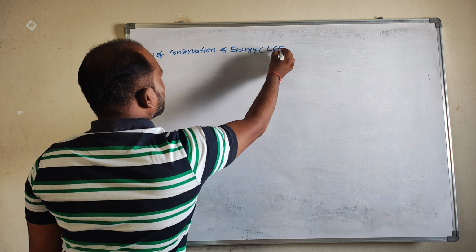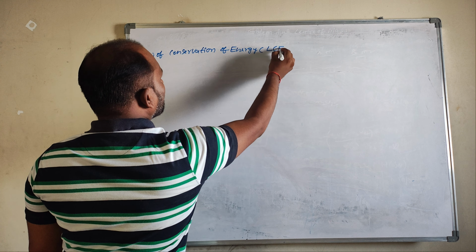Today we will discuss what exactly it means. We are talking about the meaning of that. Before that, what is the law of conservation of energy? Energy is neither created nor destroyed but is transformed from one form to another form. Let's take an example, guys, so that I can show how the transformation happens from one energy to another energy.